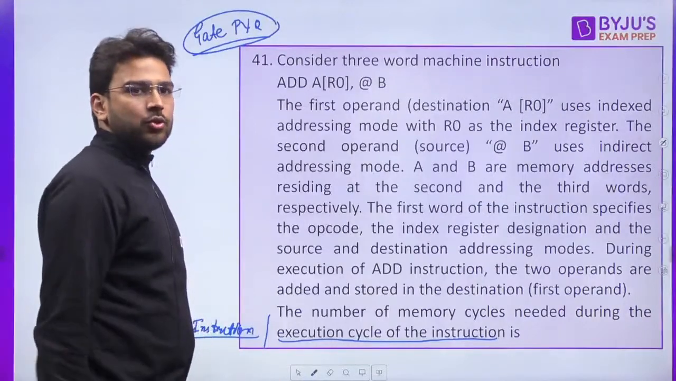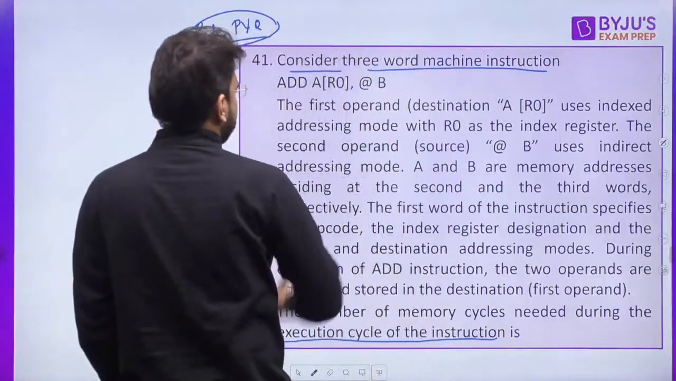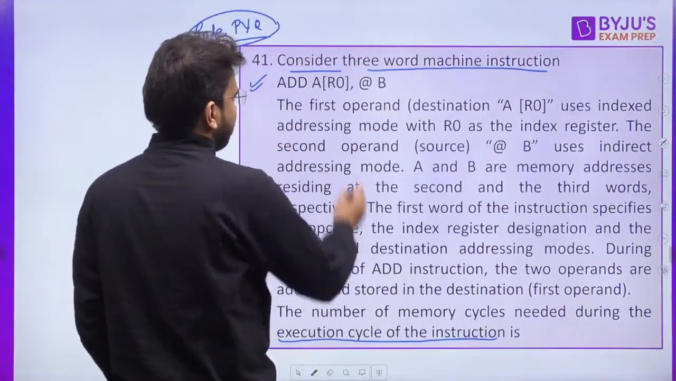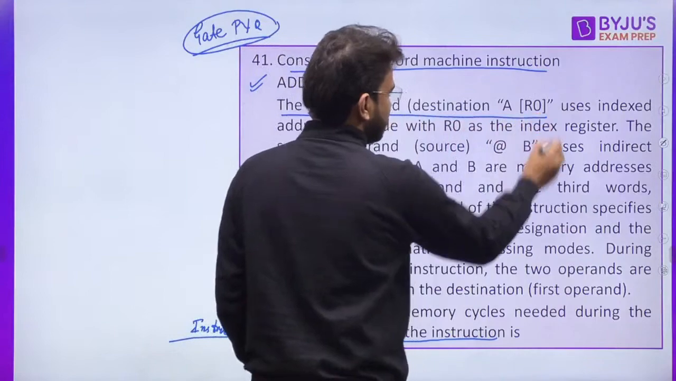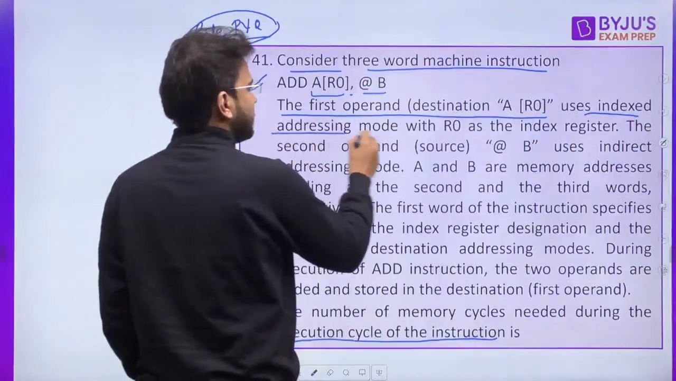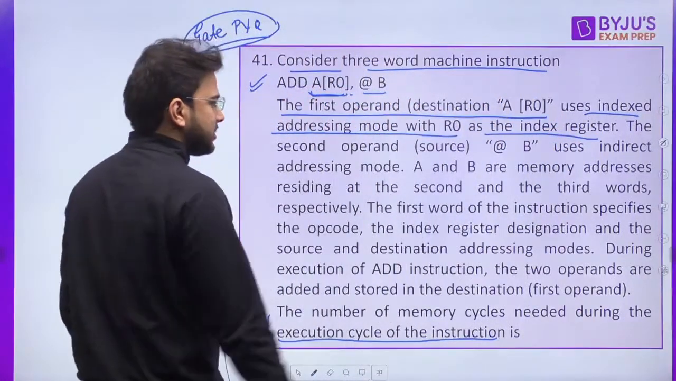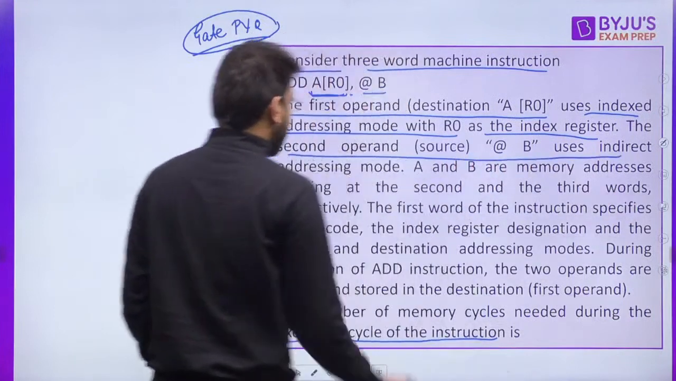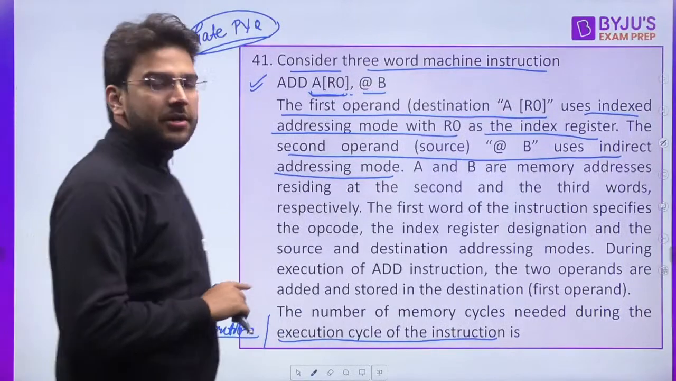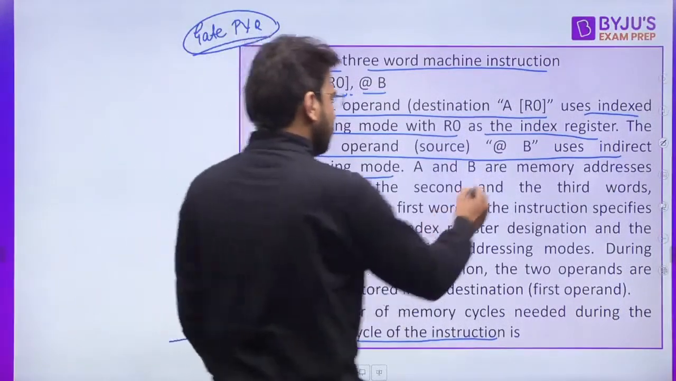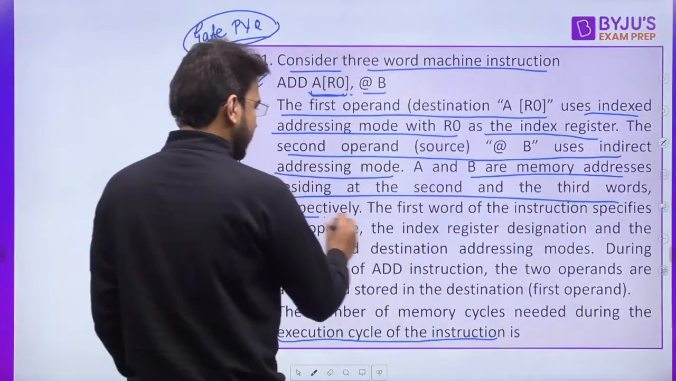Those who are not getting the answer, let's understand this. Consider 3-word machine instruction. Add instruction is given to you, A of R0 comma at B. The first operand, a destination A of R0, uses indexed addressing mode with R0 as the index register. So that means first operand is using index addressing mode, second operand is using indirect addressing mode. Now A and B are the memory addresses residing at the second and the third words respectively.